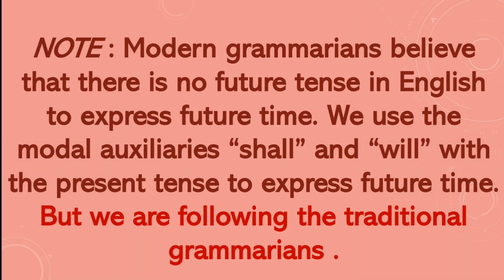Now I am following the traditional grammarians, students. There are some modern grammarians who believe that there is no future tense in English. To express future time, according to them, we use modal auxiliaries. What are modal auxiliaries? Like shall and will. We use the modal auxiliaries shall and will with the present tense to express future time. According to them, there is no future tense, but we are following the traditional grammarians, which means I will be telling you the future tense also in this class.